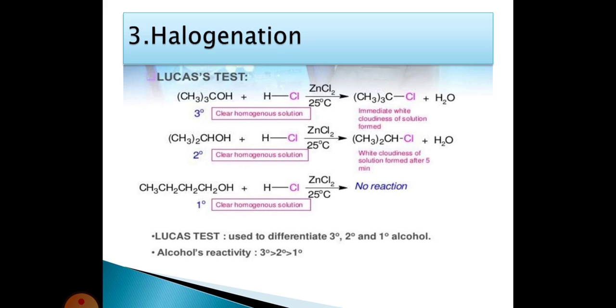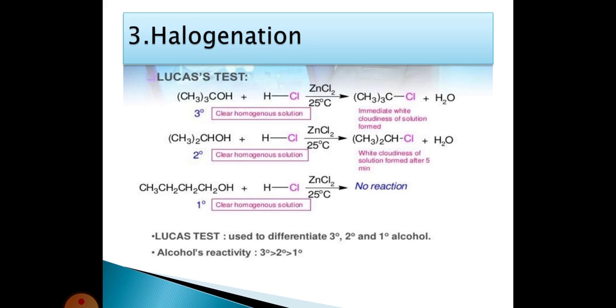to form a tertiary alkyl halide by the elimination of a water molecule. Here halogenation means addition of halogens. The OH group is eliminated and a halogen is added. The removal of a water molecule is also called the dehydration process.